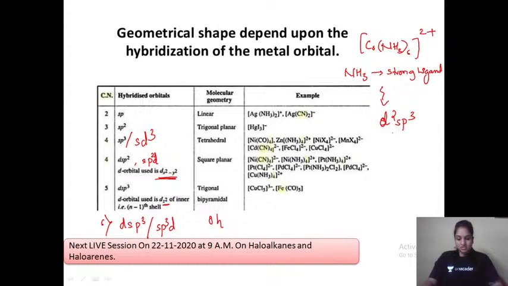If you have d2sp3 configuration, then definitely it is an octahedral structure, all the electrons will be paired up, it is diamagnetic in nature, and the mu value will be equal to 0.